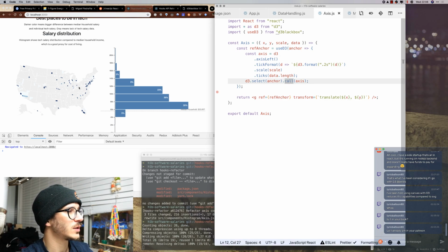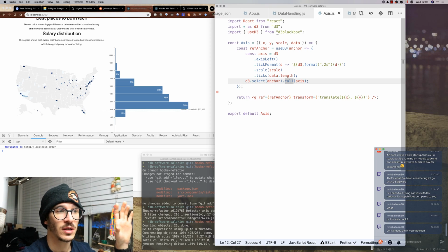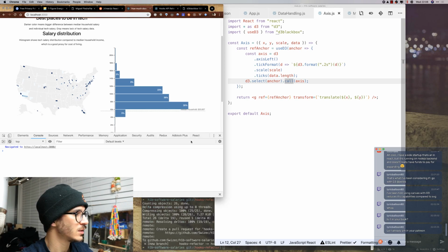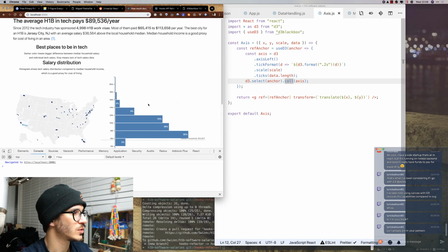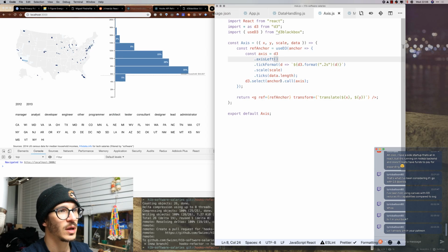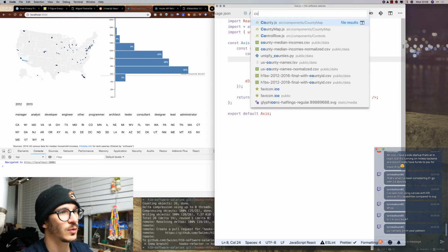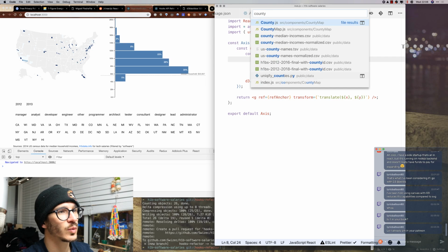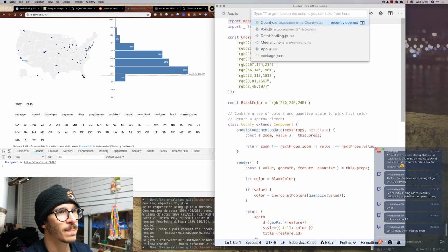Now the next one is going to be actually the geographical thingy, and we're going to see how we can refactor that one to be a bit more, you know, hooky. So we're going to start with county map.